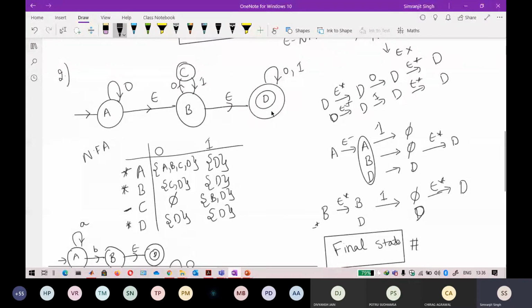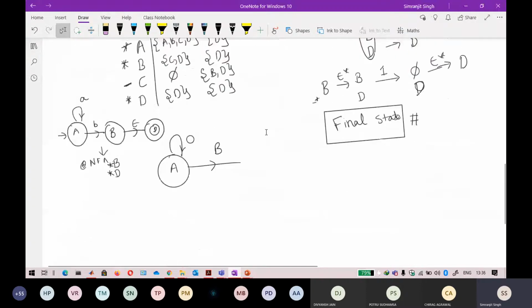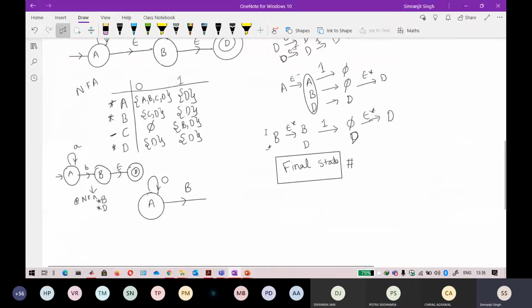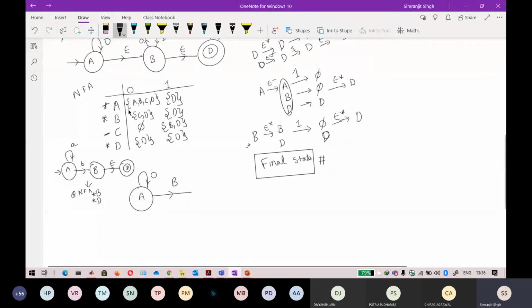In this, if you clearly look at it, D is the final state, and from B you can reach D by only following an epsilon here. So B is also a final state, and from A you can also reach the final state by using epsilon. So 1, 2, 3, there are three final states. Okay, so I will draw this again, as another student asked me to draw this automaton. You follow the same steps here. A is going to multiple states, 1, 2, 3, 4, so it will look a little bit different, but the procedure to draw is the same.